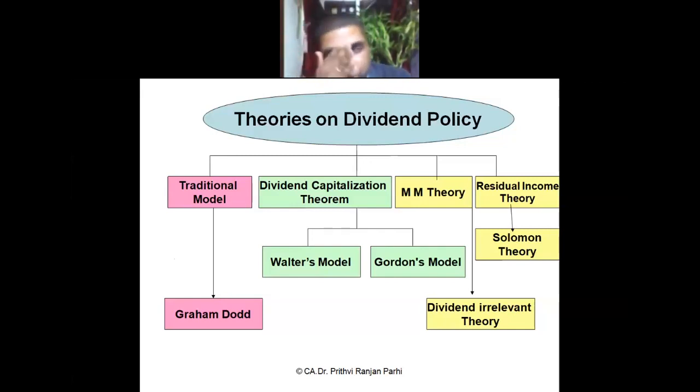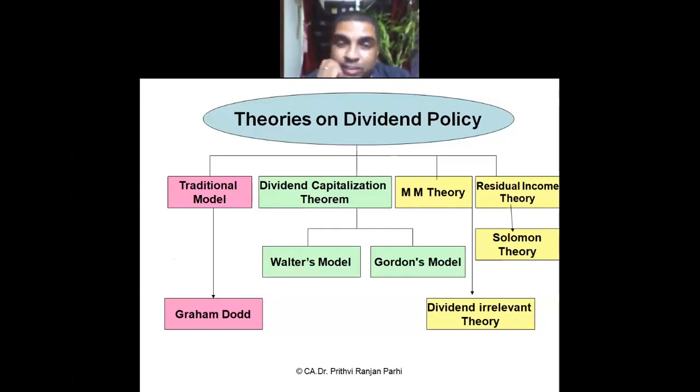Now coming to theories of dividend policy, as you can see in this chart, so many theories are there. Read what they are: Traditional model. Under that, the dividend capitalization theorem.